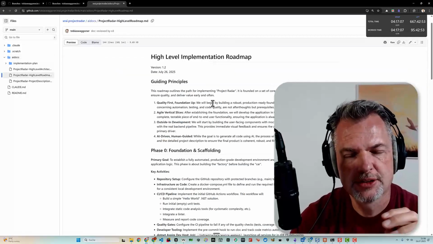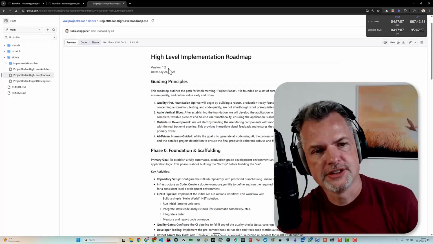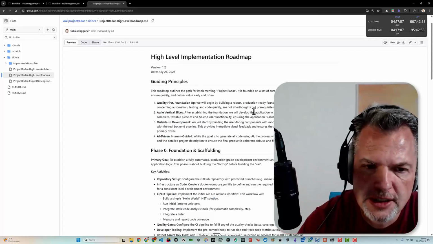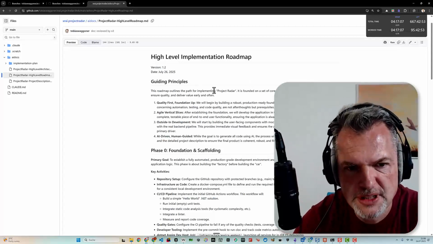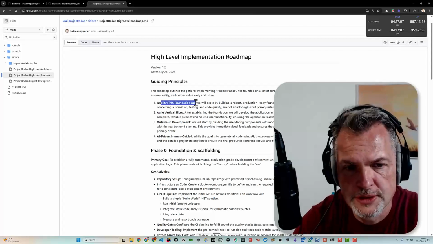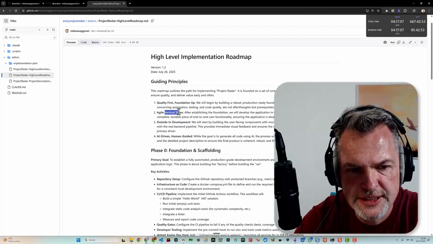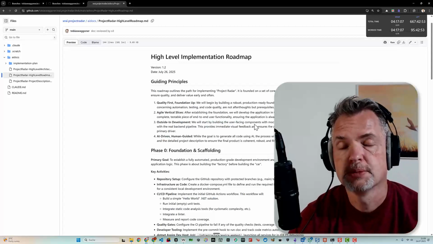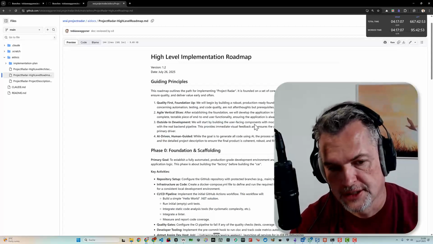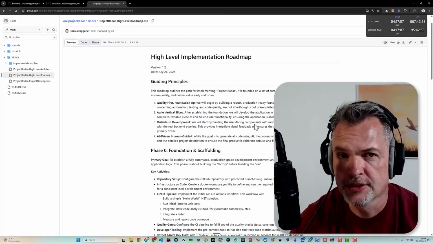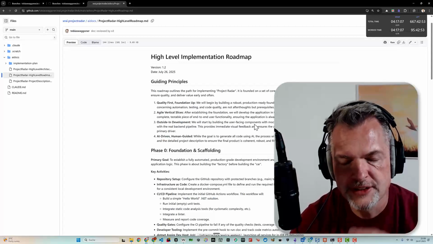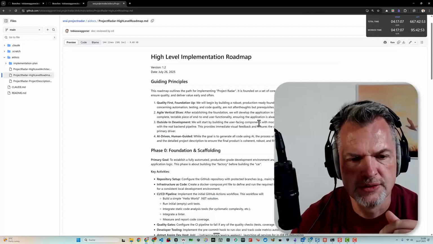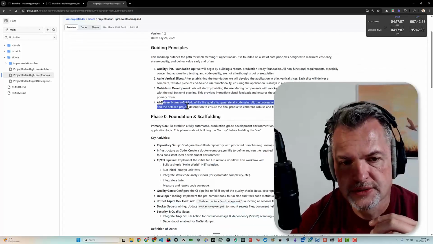And from this, we also iteratively created, you see it's version 1.2, the implementation roadmap. We have guiding principles: quality first, foundation up, agile vertical slices, outside-in development, starting with a prototype of the UI, and then developing, replacing the mocks during development. So this is AI driven, human guided.